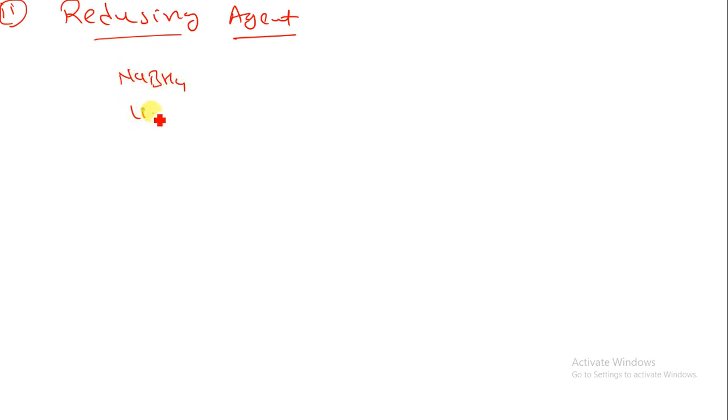Now let us understand the second, preparation by the reducing agent. Preparation of metal carbonyl via reducing agent. So here you can put down one heading, reducing agent. What is a reducing agent? Suppose I am talking about NaBH4 or lithium aluminum hydride, they are reducing agents.